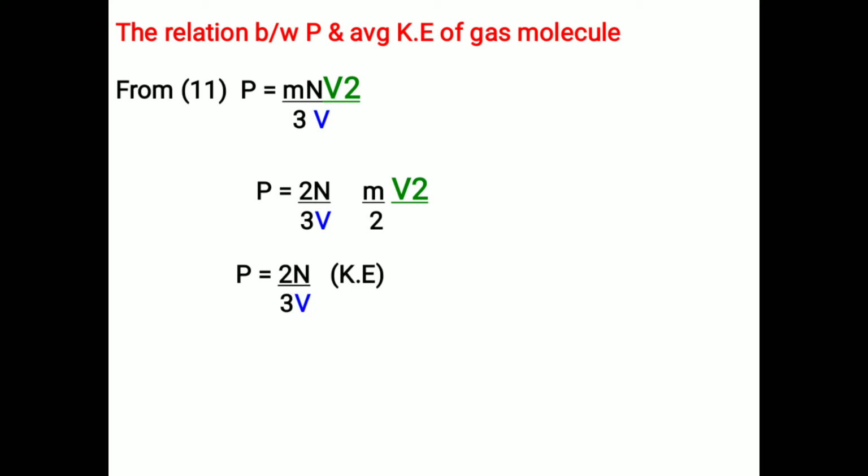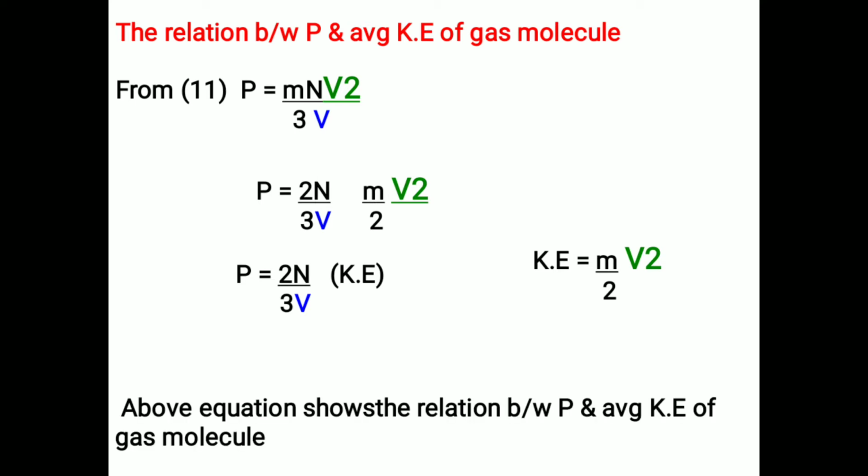Therefore P equals 2n by 3V times kinetic energy. Here the average kinetic energy of a gas molecule KE equals mVrms square by 2. The above equation shows the relation between pressure and average kinetic energy of a gas molecule.